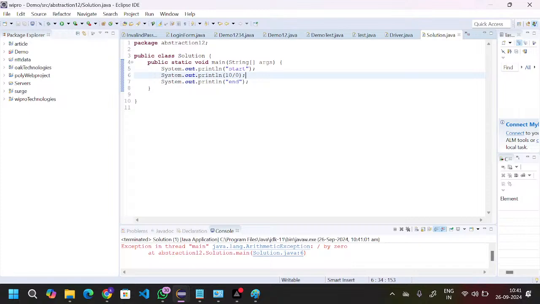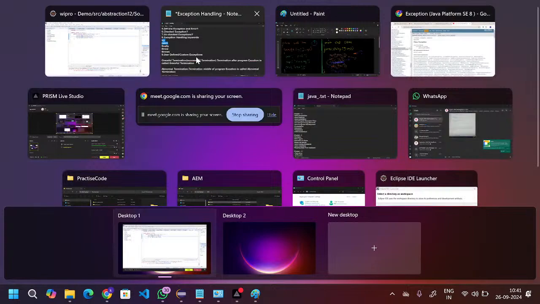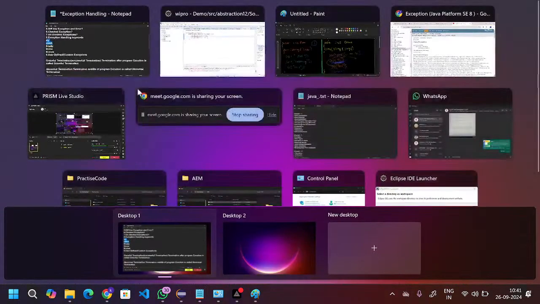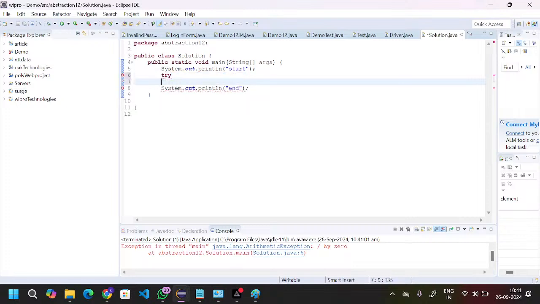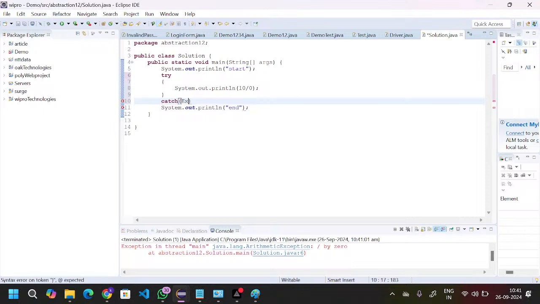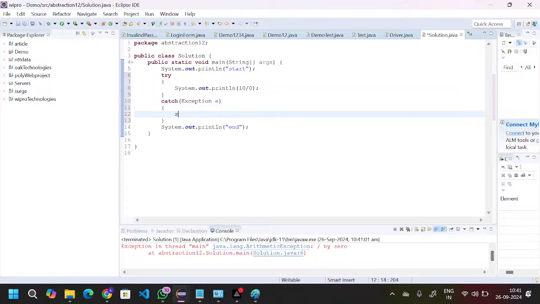So try is a keyword. These are all predefined keywords. Wherever the exception is coming, the line where the exception occurs is called risky code. That risky code you should keep inside the try block. I have kept the risky code inside the try block, and we will take the catch block, and here we can mention Exception and some variable e, and here I will mention some dummy messages.